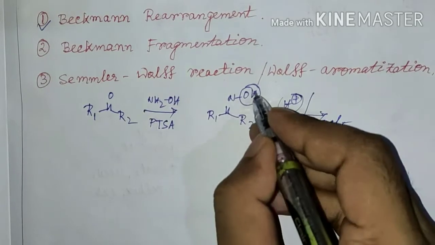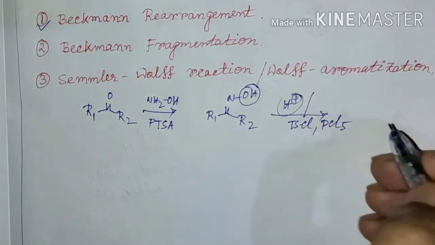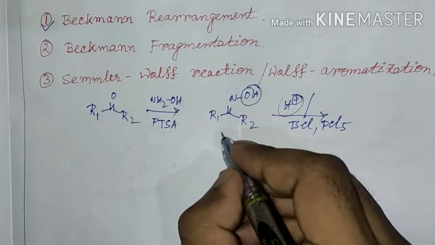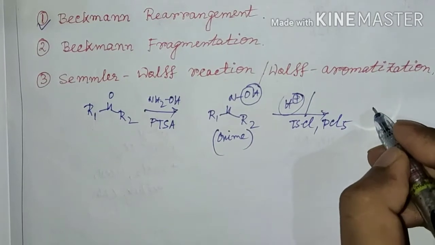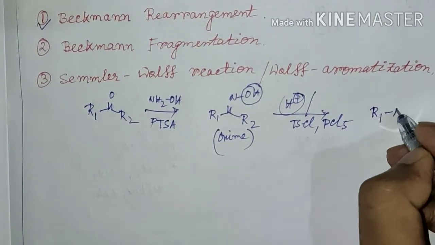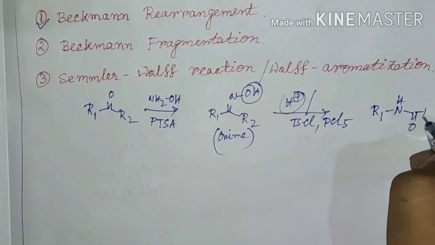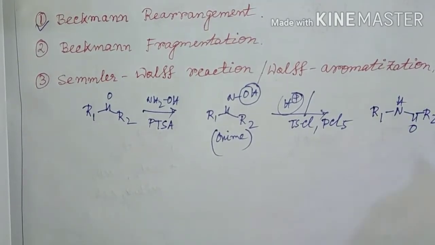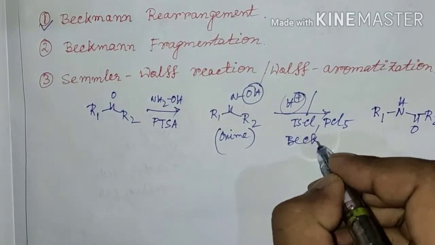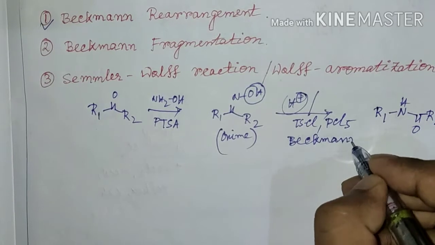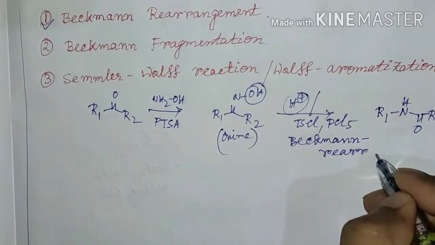These reagents mainly activate the OH group and make it a good leaving group, and this oxime by Beckmann rearrangement gets converted to the corresponding substituted amide. This rearrangement is named after the discoverer of this reaction, and it is known as Beckmann rearrangement.